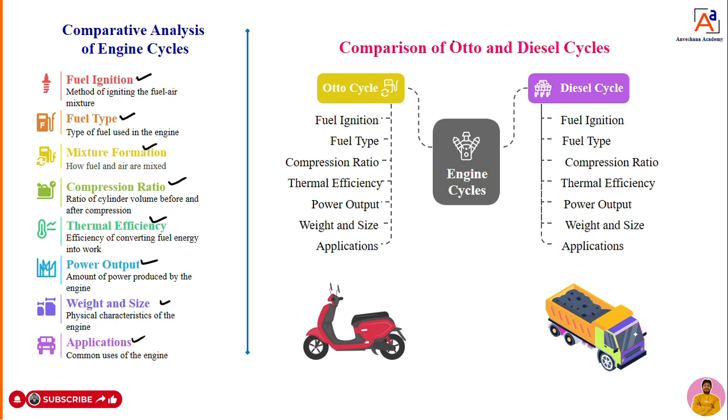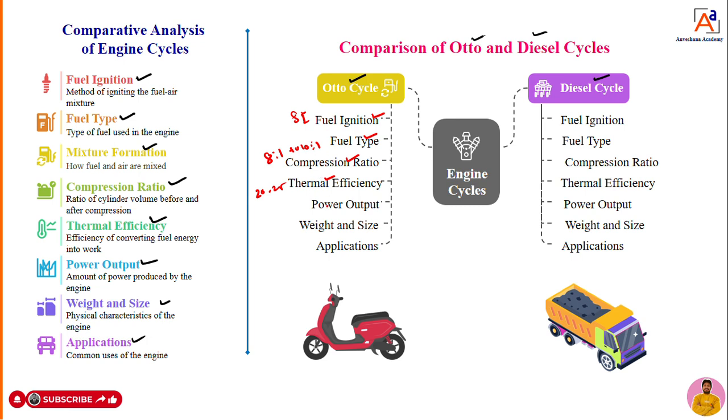Yes, quick recall, dear students. If you get a question to compare Otto engines and diesel engines, or Otto cycle operated engines and diesel cycle operated engines, then you can answer like this. Fuel ignition in the Otto cycle is the spark plug, the SI engine, spark plug ignition. The fuel used is petrol or gasoline. The compression ratio is, as I told, 8:1 to 10:1. Then thermal efficiency is around 20 to 25%.